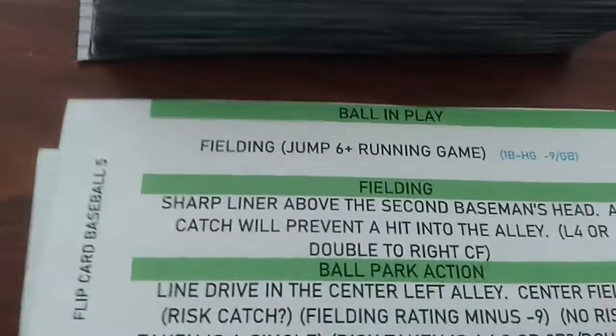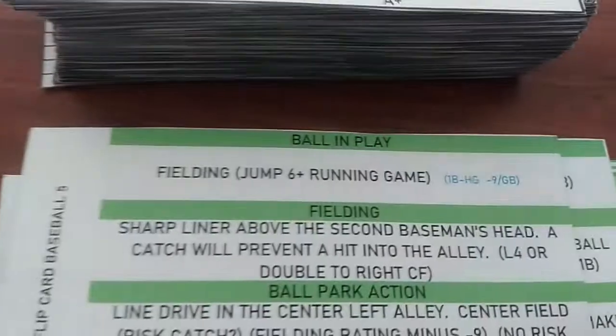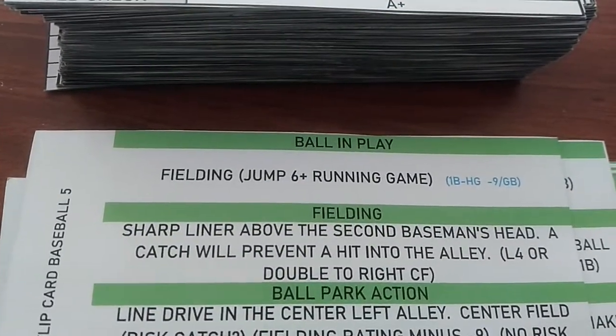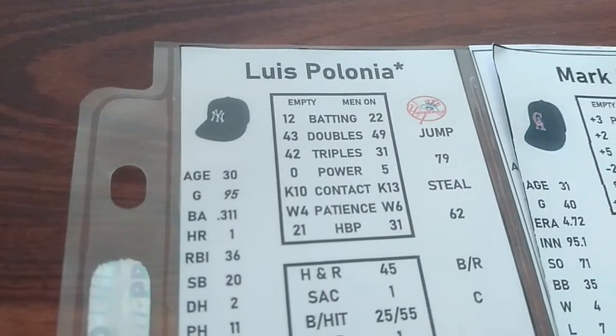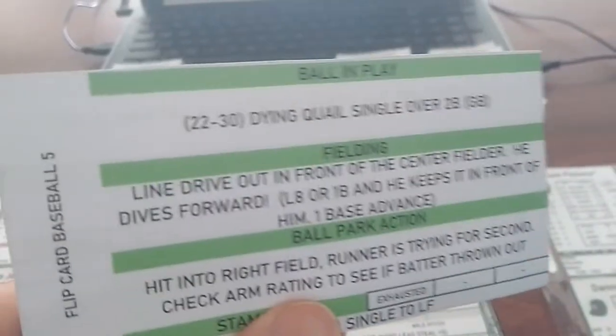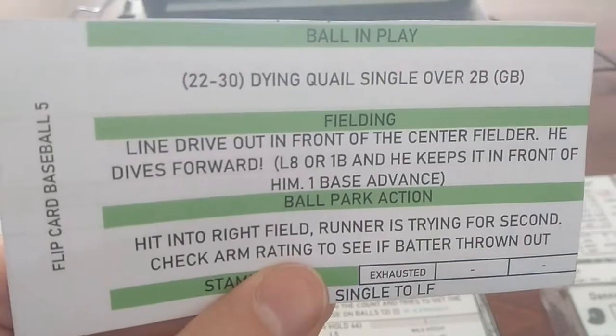Puts it into play. So it's going to be a fielding check. Now, if the fielding check results in a runner on base, a runner with a jump of 6 would have a running game check. So Luis Polonia's got a jump of 79, well above 6. So let's have a look and see if he gets on base first. We've got a line drive out in front of the center fielder. He dives forward.